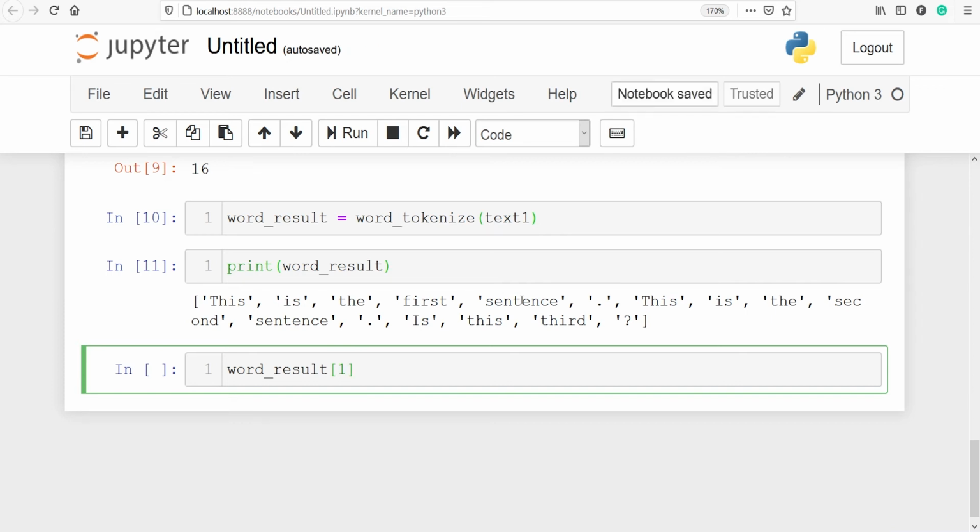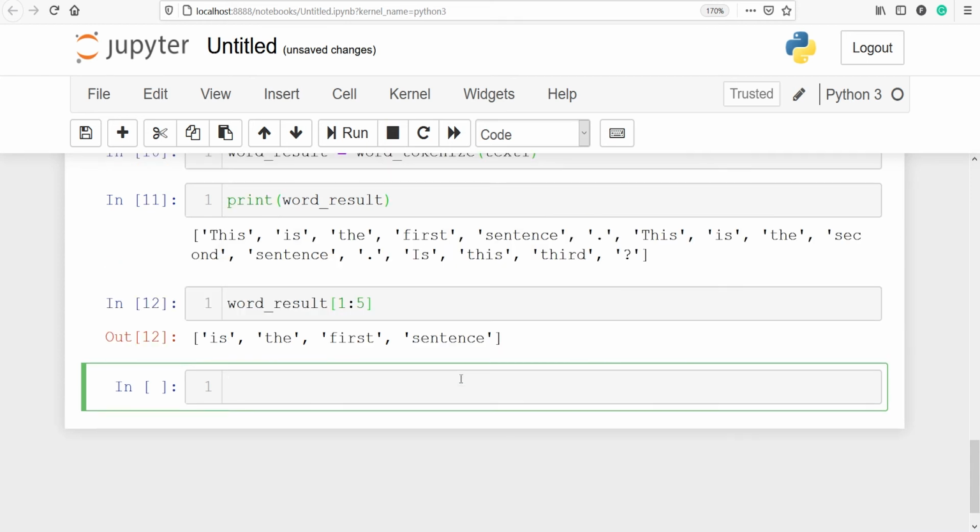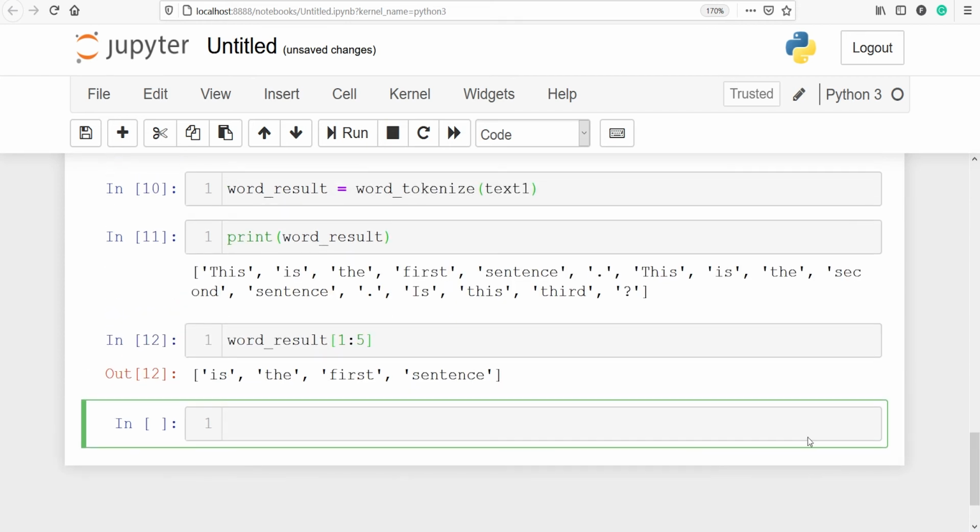So I'll pass here 1 colon 5, because this will not consider 5, it will consider 5 minus 1, 4. So in the output we will get all the words from is up to sentence: is the first sentence. Let's execute our code. In the output you can see we got is the first sentence.